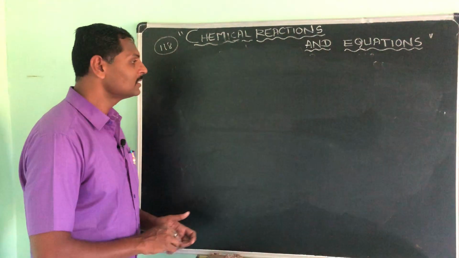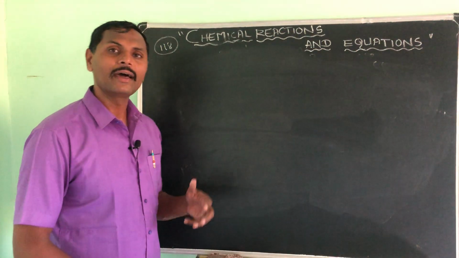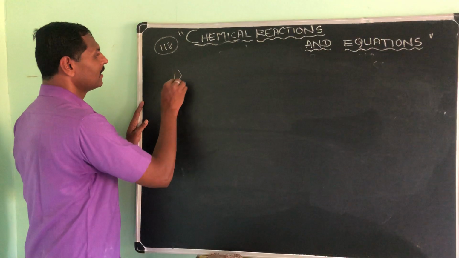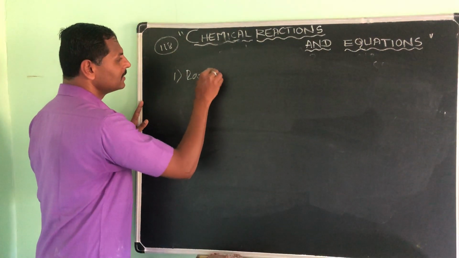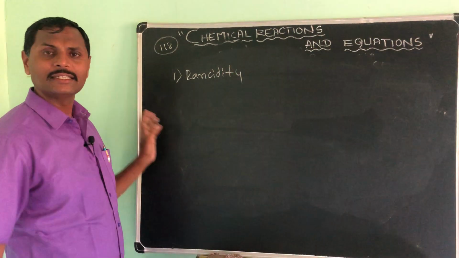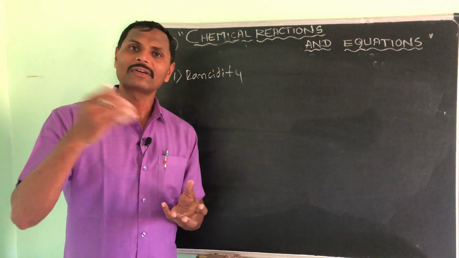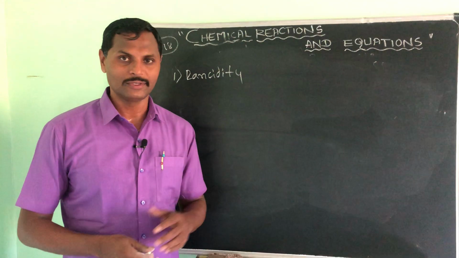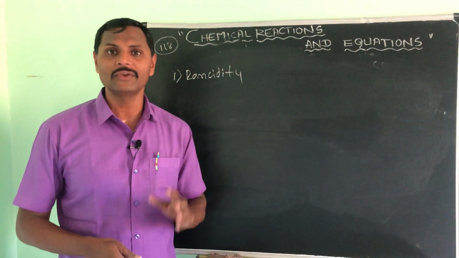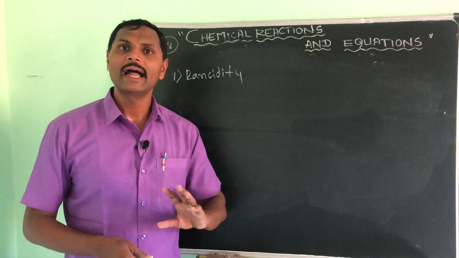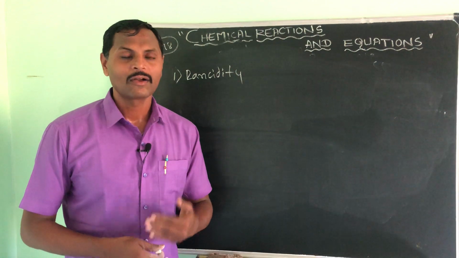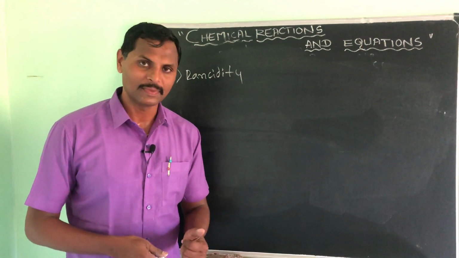So the importance of redox reaction in our day-to-day life: the first one is rancidity. What is rancidity? Just as I discussed, oxidation takes place with the oily food and makes it unfit to eat, and it spoils its smell, causing a foul, bad smell.